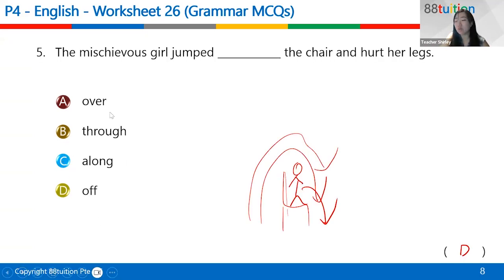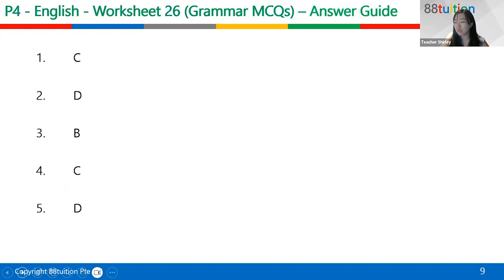So we were just saying that it shouldn't be jumped over because over is something that's not quite reasonable. We don't usually jump over a chair. Okay, we jump off a chair.